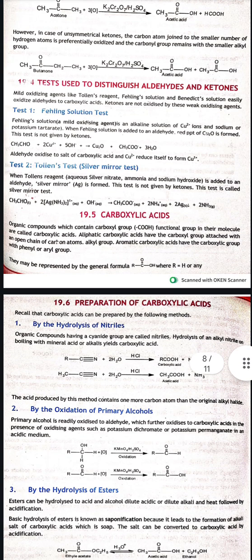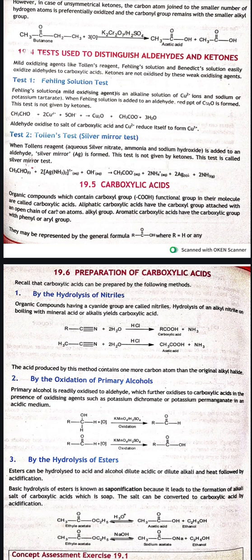Okay, what are the tests that are used to distinguish aldehydes and ketones? First is the Fehling solution test, and there is the Tollens test, which is the silver mirror test. Fehling solution test: Fehling solution is a mild oxidizing agent, and copper ions and sodium ions are present in this solution. When Fehling solution is added to an aldehyde, a precipitate of Cu2O is formed.